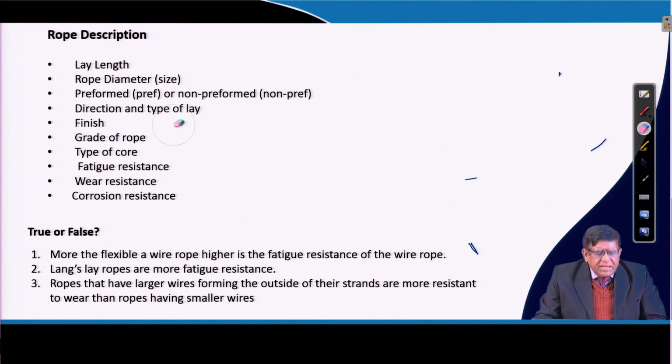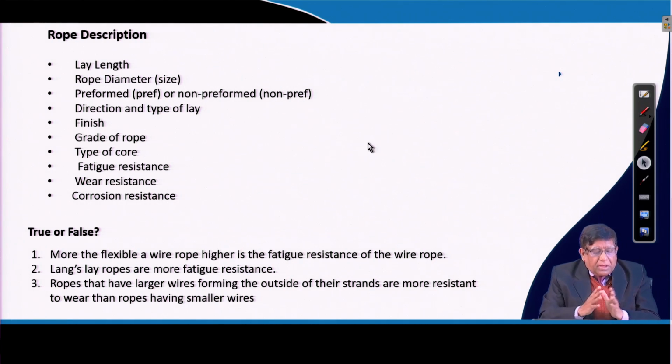Then you will have to design what will be your type of directions, in which way, whether you will be using a right lay, or a Lang's lay, or regular lay, depending on where you are using. If you are using a small sheave where more flexibility is required, then you cannot use some of the very thick wire rope, because the flexibility is less. So, depending on those application criteria, you will have to select.